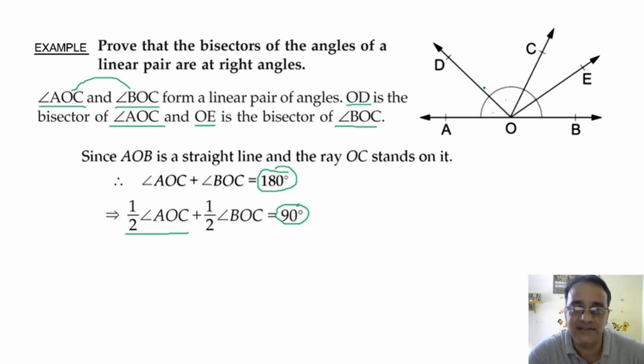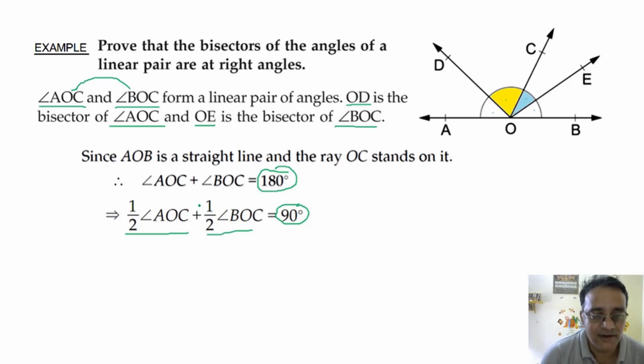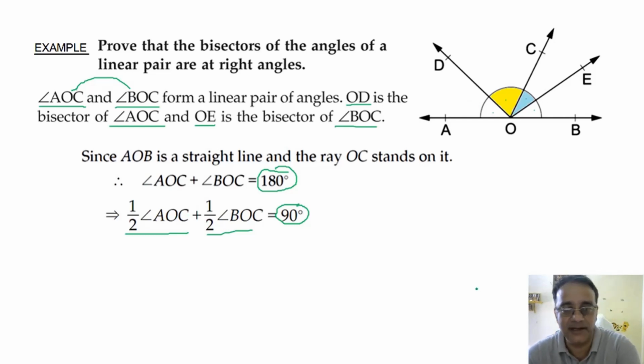Because OD is the bisector of angle AOC. Similarly, angle BOC we can write either this angle or this angle, because OE is the bisector of angle BOC. Okay, so I am going to replace it. See, this yellow, I am going to replace it by half of angle AOC, and this blue color I am going to replace it by half of angle BOC.